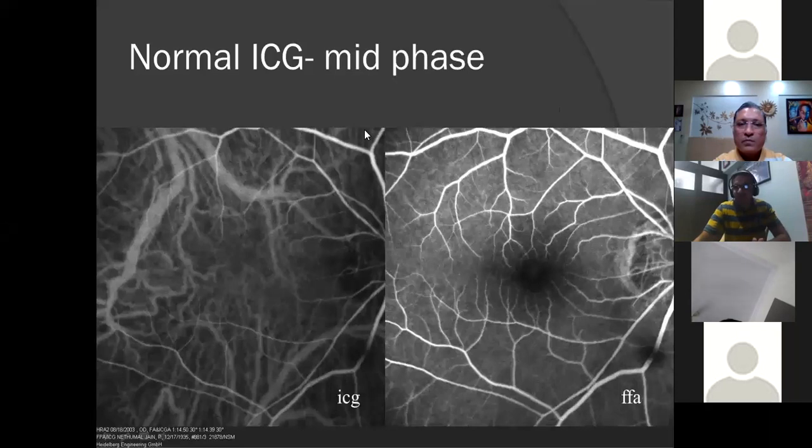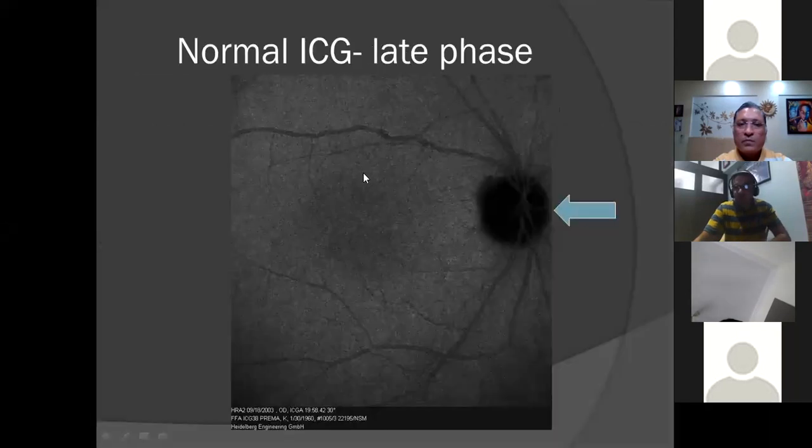And in the late phase, you can see that the larger choroidal vessels are almost absent. And you can see a large hypofluorescent disc and hyperfluorescence of the retinal arteries and veins also. And a very diffuse sort of hyperfluorescence of the choroidal circulation is seen. Obviously, it's a relative hyperfluorescence if you compare it with the disc.